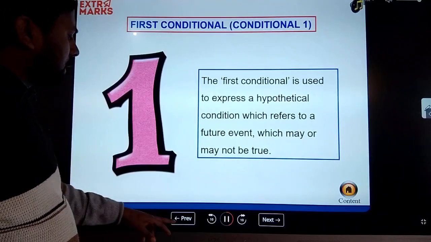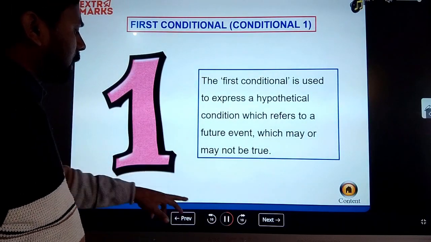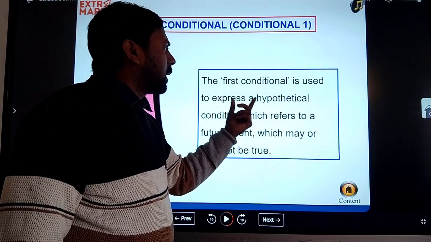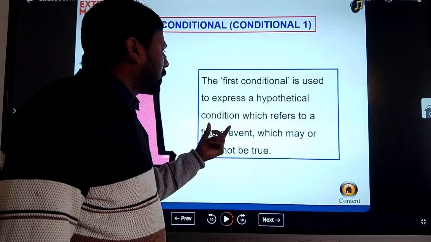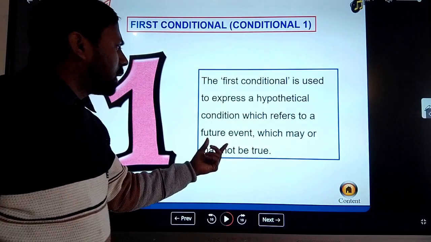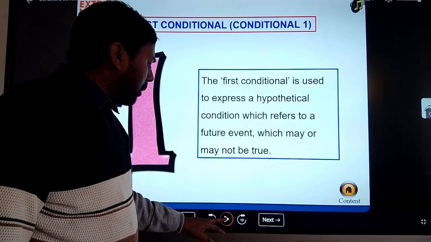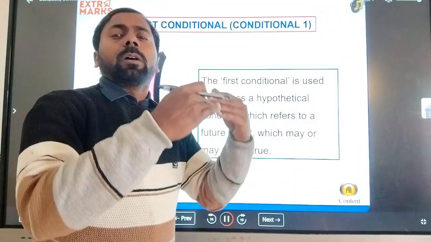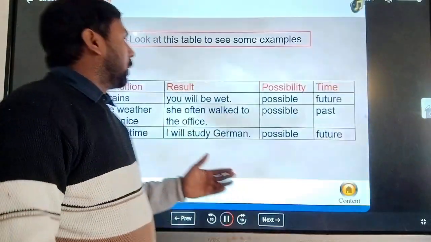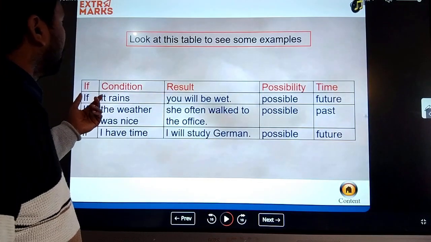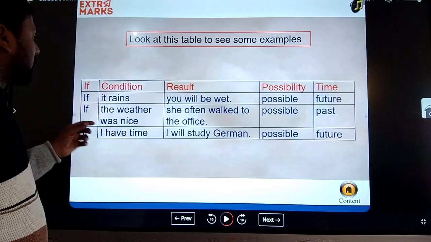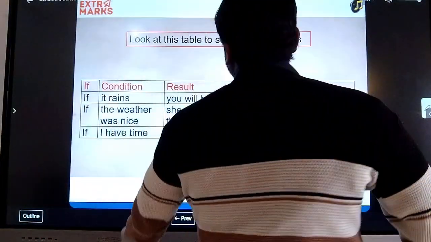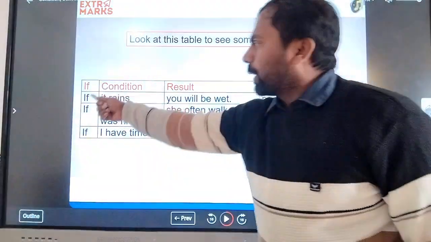Now we are talking about the first conditional sentence. The first conditional sentence is used to express a hypothetical condition which refers to a future event which may or may not be true. It does not depend on a true or scientific fact. For example, look at this table to see some examples with if, conditions, result, possibility and time. So here is the condition, using the word if.